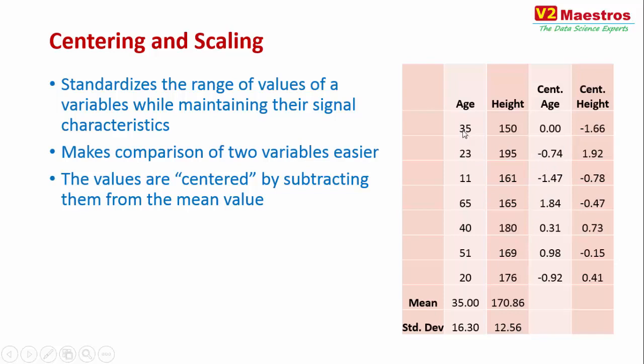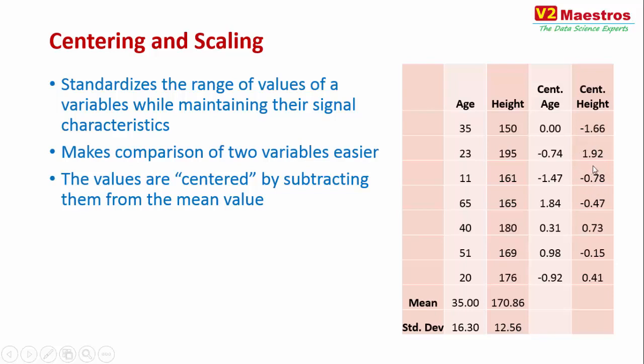If you apply this algorithm to all the values, you see the centered and scaled age and the centered and scaled height in the third and fourth columns. You see that they are pretty much in the same range. The age ranges between minus 1.47 and plus 1.84, whereas the height is somewhere between minus 0.78 and plus 1.92.